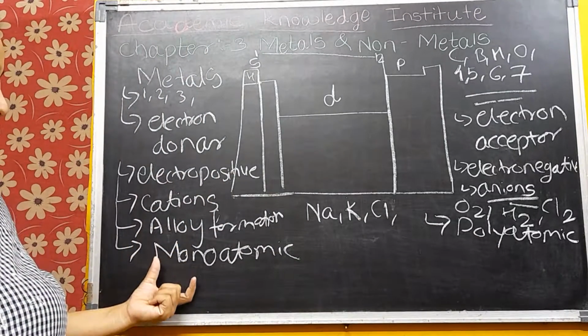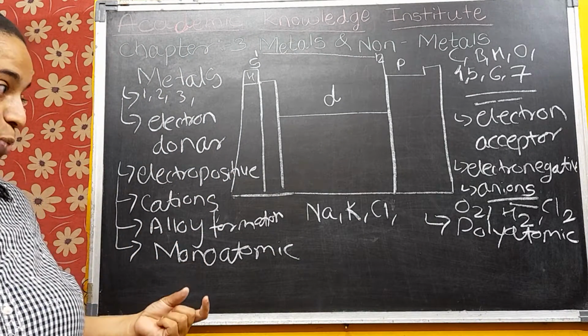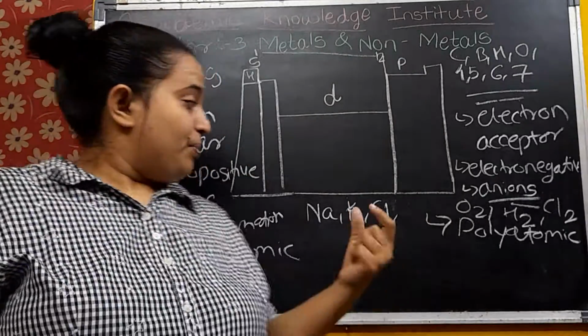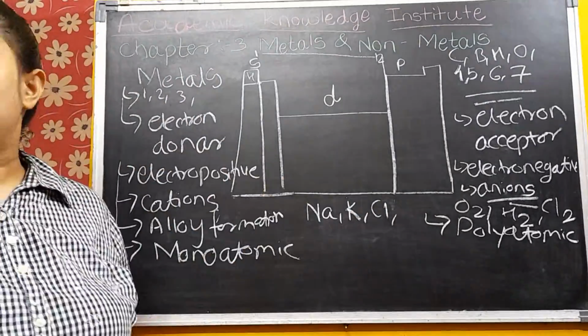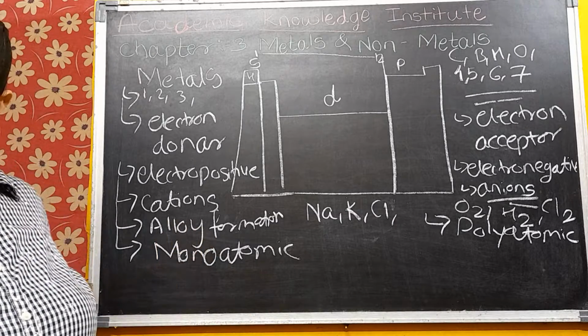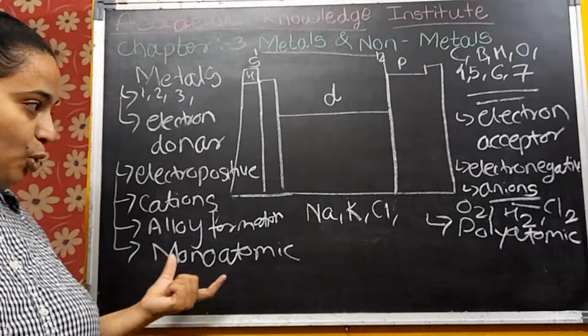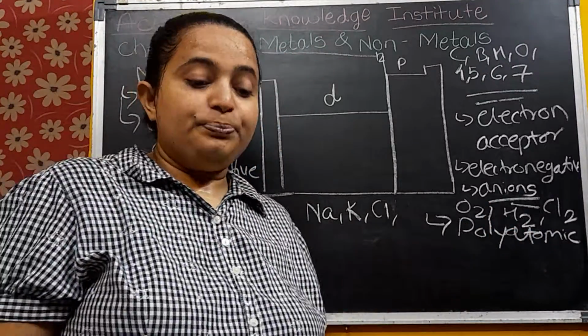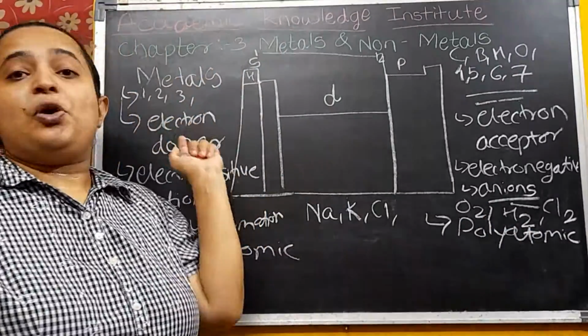Here, atomicity is what basically? Atomicity is basically tendency that how that atom will look to us. How that atom will exist in the surrounding. That is the atomicity. So here there will always be a monoatomic. Here there will always be a polyatomic. Understood? Okay.